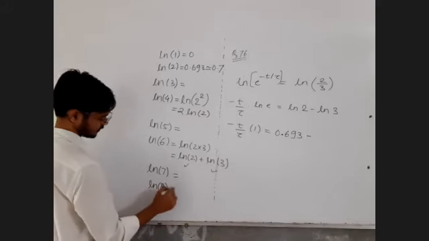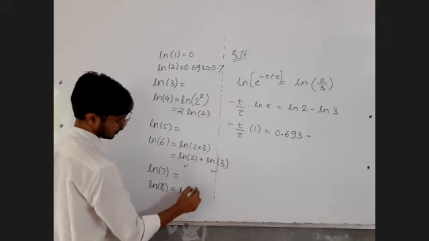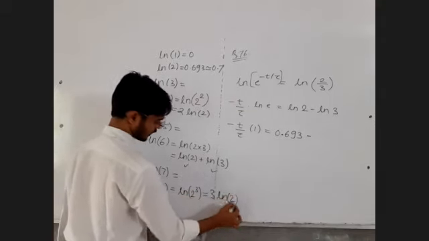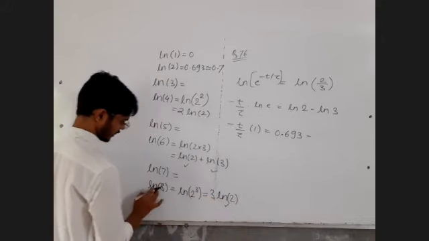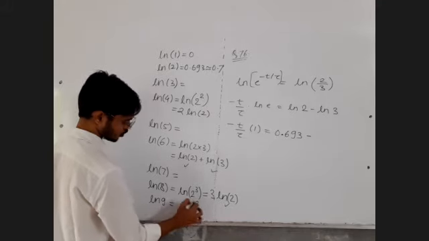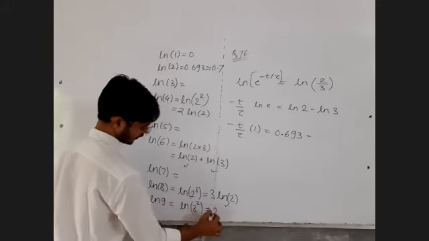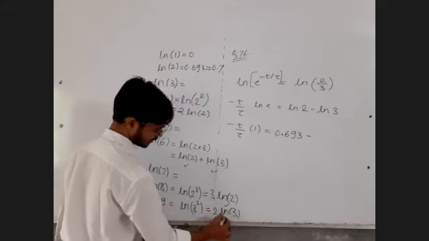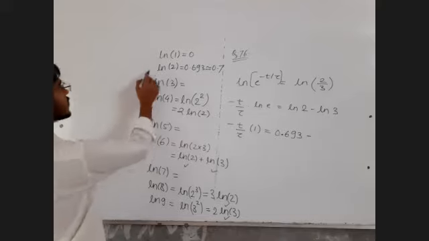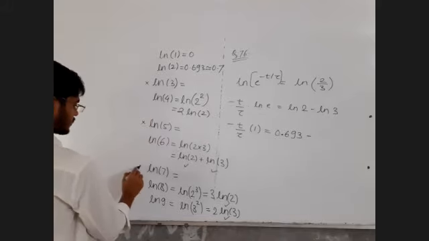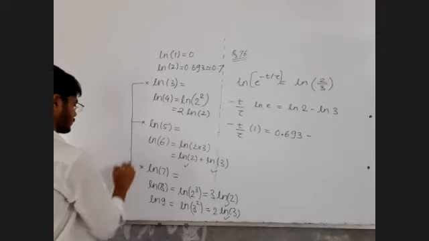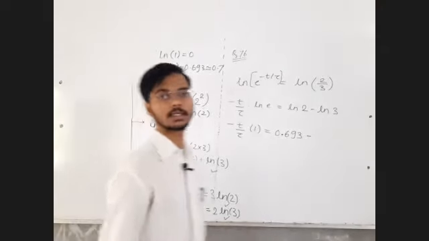ln 8, that's not a big deal. ln 8 is ln of 2 raised to 3, the index can be taken out of the log, 3 times ln 2. ln 2 is already known, so people can figure out ln 8. ln 9, not a big deal. ln 9 is ln of 3 raised to 2, the index can be taken out of the log, so people who already know ln 3 can figure out ln 9. All right, some arrangements we have, but some values we do not know. Up to this, reply in the chat box: if I give you these values, will you be able to find ln 1 to ln 10?